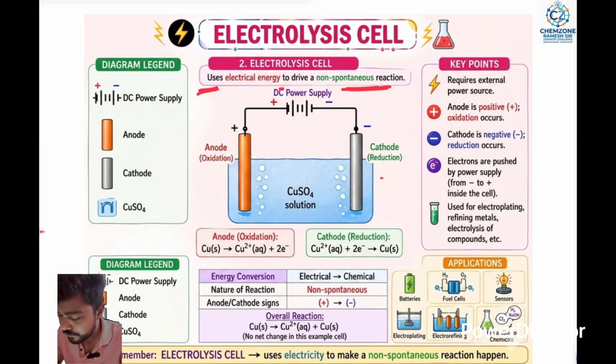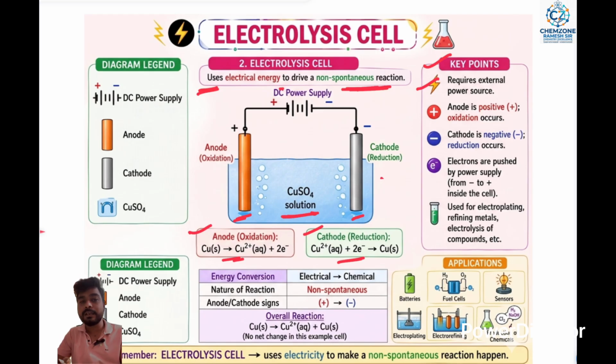You can see in this diagram that copper sulfate solution and two electrodes are used; any two electrodes, not named specifically. That is the normal structure. So the anode works for the oxidation process and the cathode works for the reduction process. The same chemical reactions apply for the electrochemical cell and the electrolytic cell. The key point is that you require an extra power circuit, because an electrolytic cell is not a spontaneous battery.